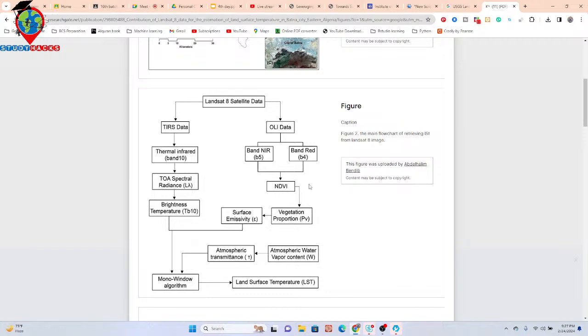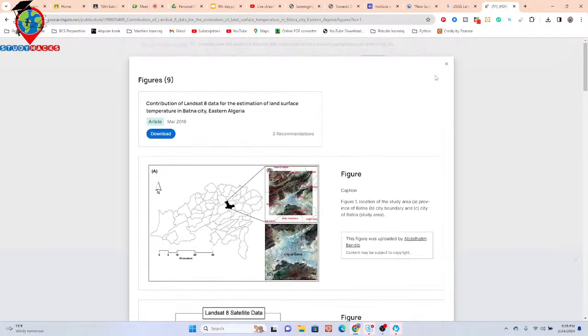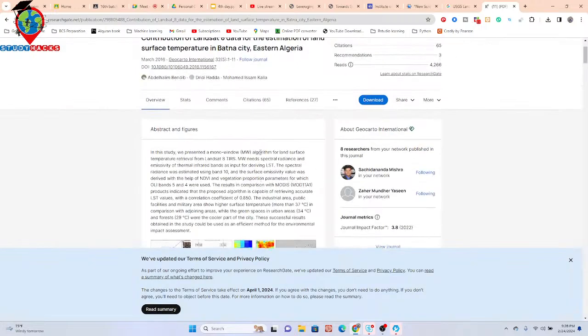From the NDVI, they calculated the vegetation proportion. As well as from here they take the brightness temperature, mainly the thermal band, band 10, and they calculated the surface emissivity, and further they apply the mono window algorithm and calculate the LST. So this is one kind of paper. If you want, you can also read it, then you can get more idea about the LST.